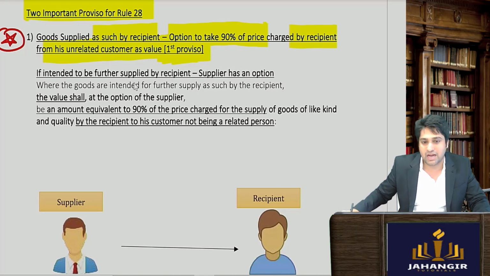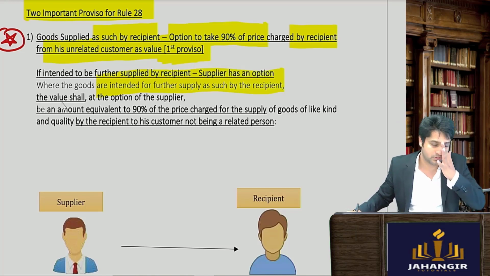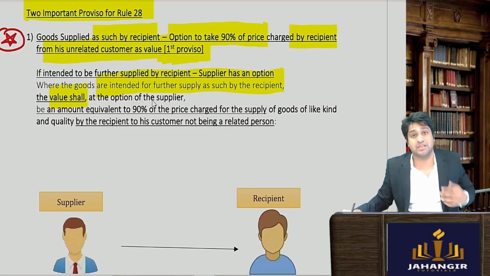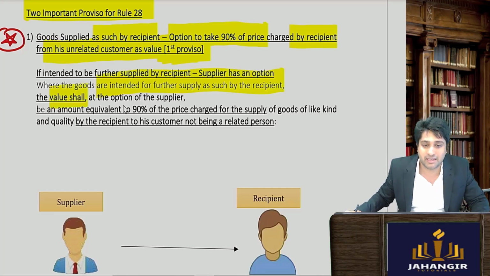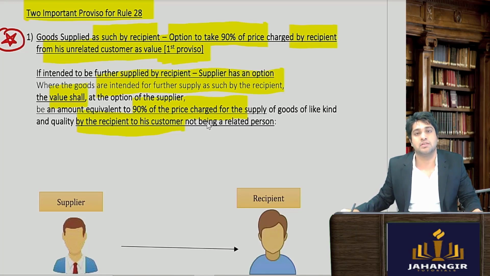Where the goods are intended for further supply by the recipient, so I give it to the recipient, and the recipient is further going to sell it, so he is a reseller maybe. The value shall, at the option of the supplier, be 90% of the price charged for the supply by the recipient to his customer. So what the recipient is going to charge his customers, 90% of that I can deem to be the value of the goods.